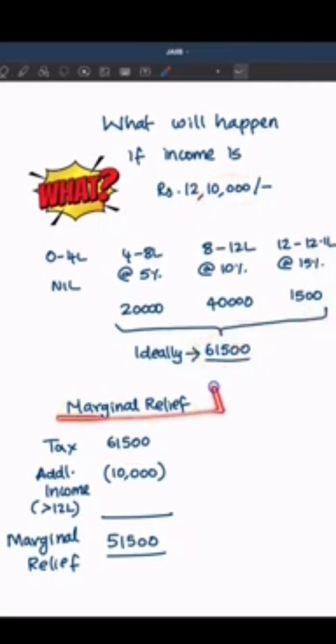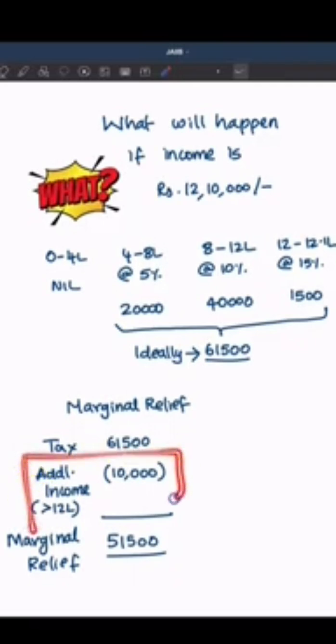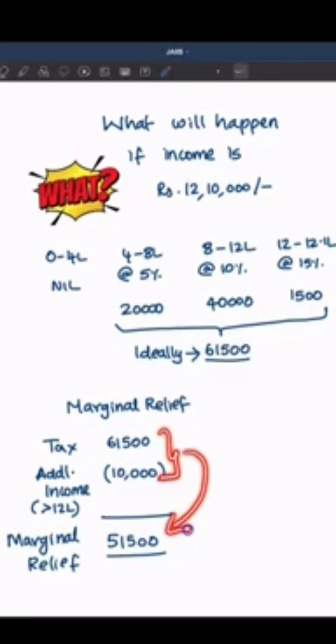So that's where the concept of marginal relief comes into picture. So what the government will do is, they will compare the tax of 61,500 with the additional income, that is income earned over and above this 12 lakh. So in this case, income earned over and above 12 lakh is only 10,000. So for having earned 10,000 additional, he is now asked to pay 61,500, which is not fair. So this difference will be provided as marginal relief. So the difference is 61,500 minus 10,000, that is 51,500.